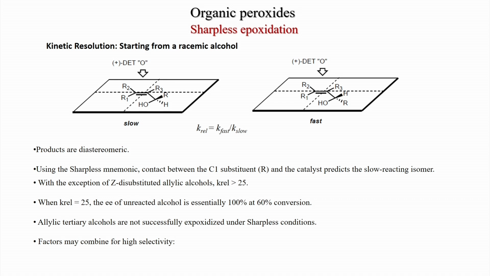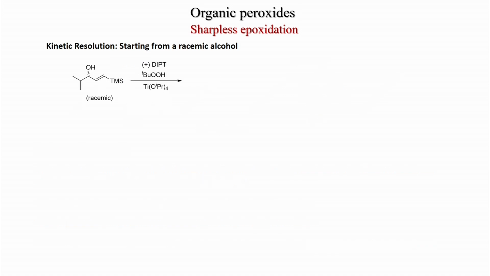Some extra factors may combine for high selectivity, like a disubstituted olefin is more reactive than a monosubstituted olefin. The K relative is around 1000. So, disubstituted olefins react much faster than monosubstituted olefins because of the electronic nature. So, this is an example of kinetic resolution.